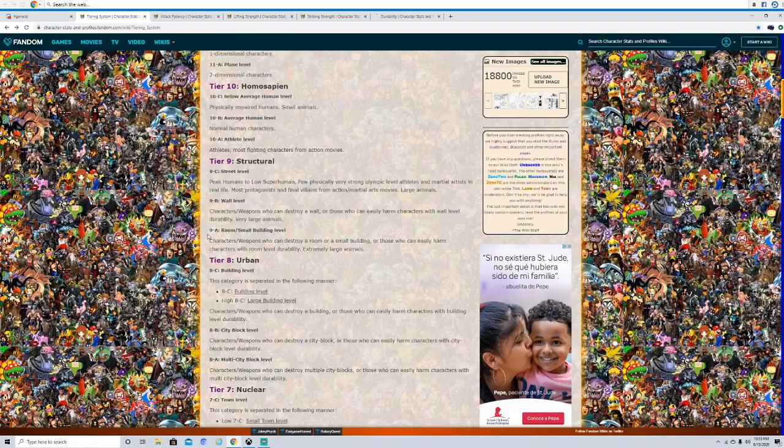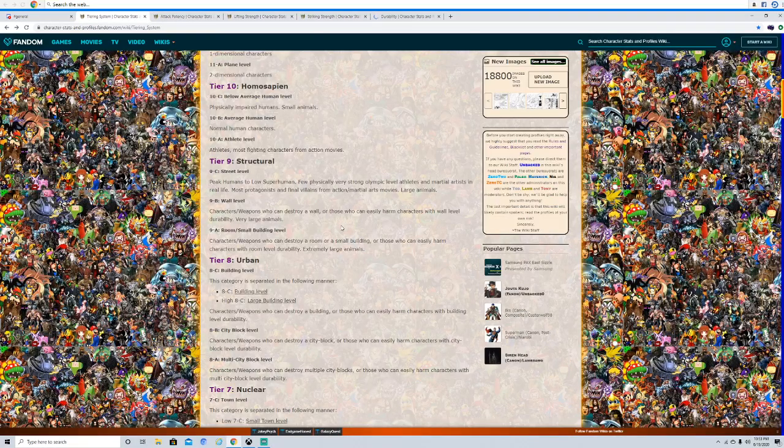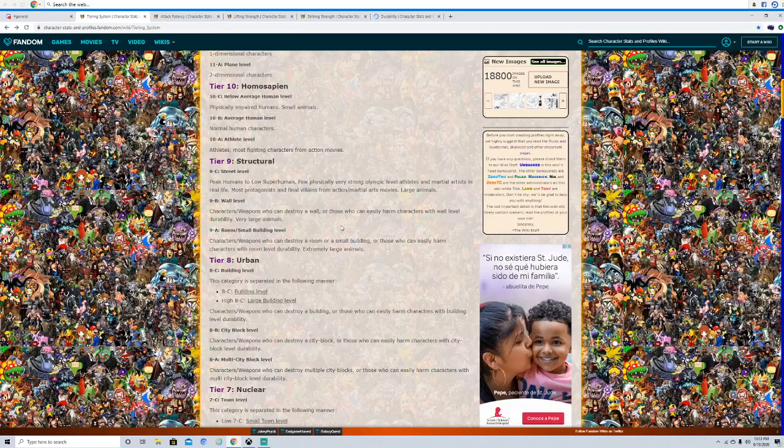Small building level. Basically, I blow up a room, say an office, or a security room. Just rooms, right? Basically 1-unit buildings, like a small lawyer's office, right? Yeah, that'd be a good example of a room or small building.